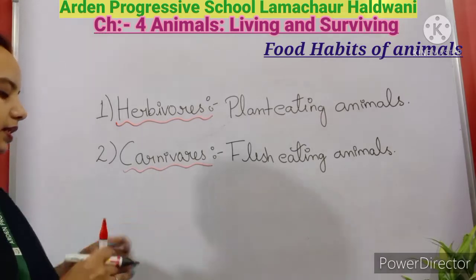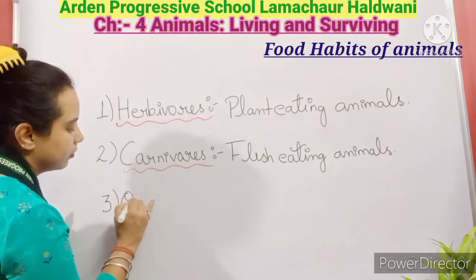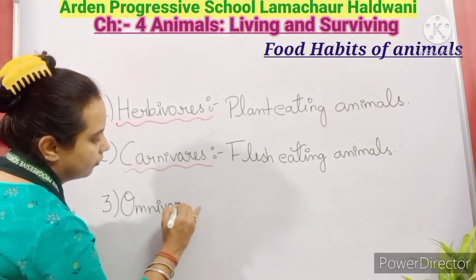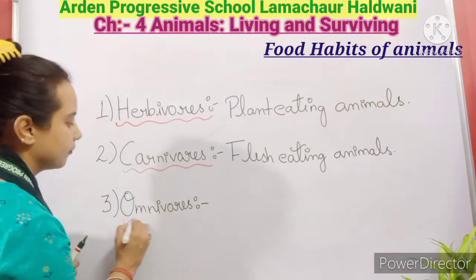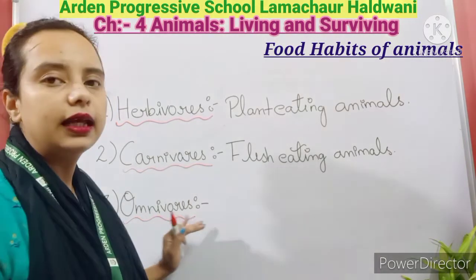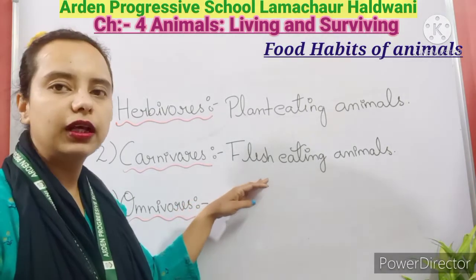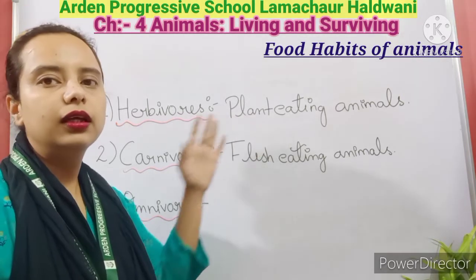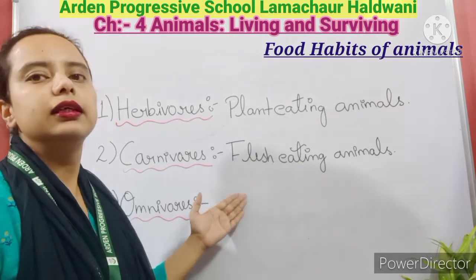Now the next, third one, is omnivores. Now what are the omnivores? Omnivores are those animals which eat both plant as well as the flesh. They are not dependent on only one variety of food. They can eat the plant or they can eat the flesh also.